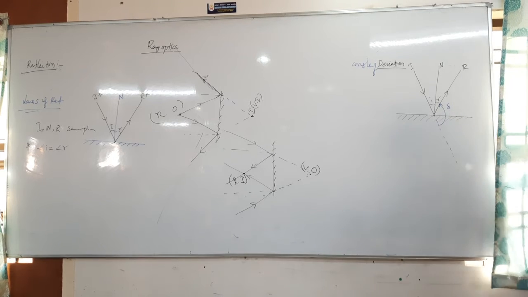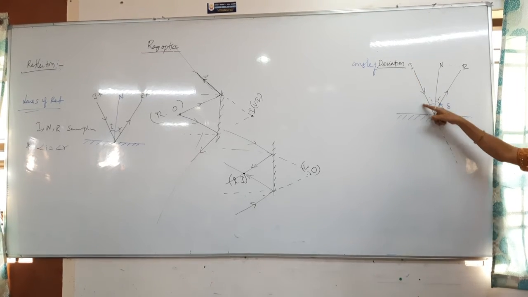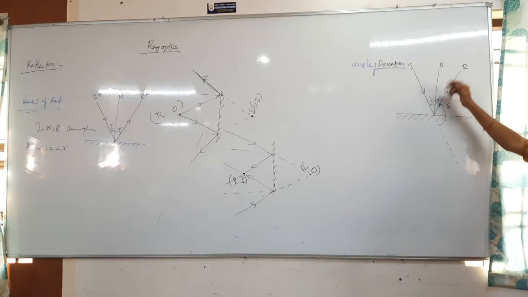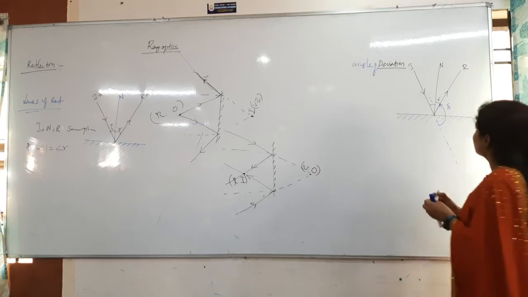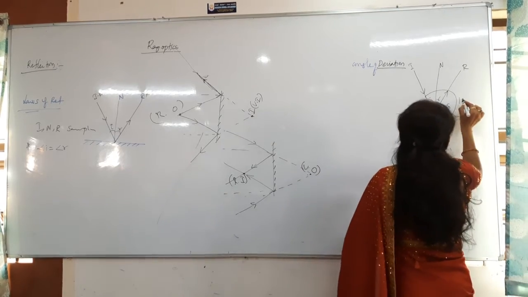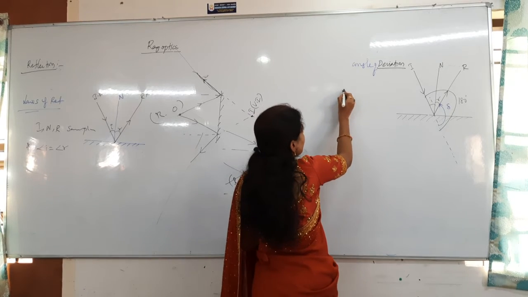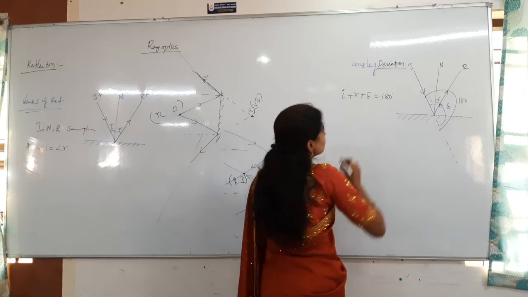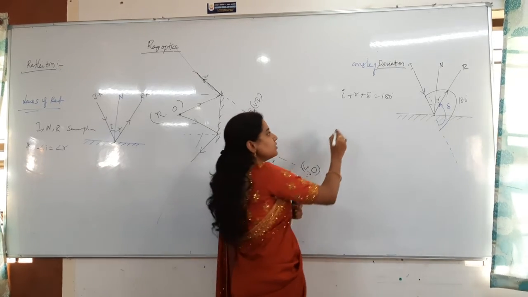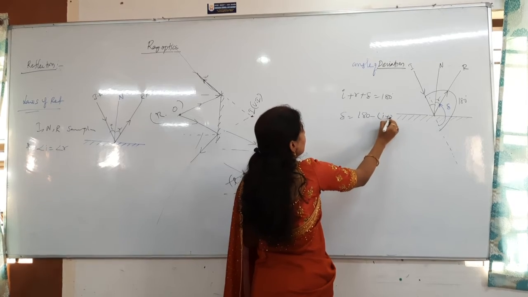So this got deviated by this much angle. How much is that angle? You have to find out. It has to come like this, but it is deviating. How much is the total angle here? 180. Very good. This total angle is 180 degrees. So can I write it as I plus R plus delta is equal to 180? Yes, sir. Then delta is equal to 180 minus (I plus R).